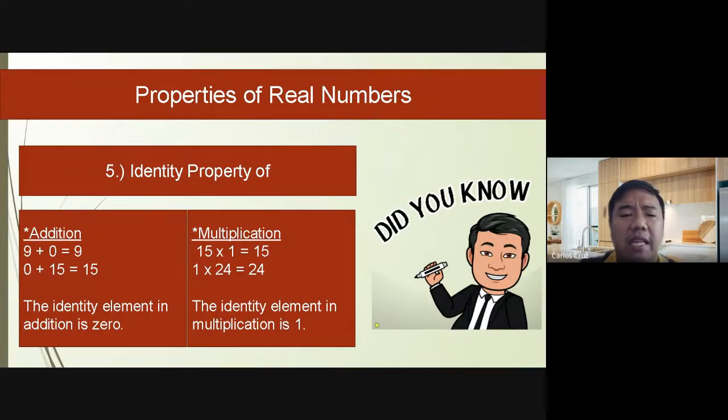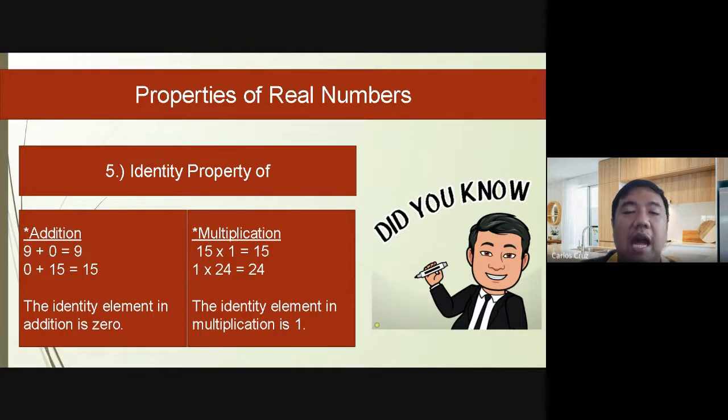Okay po? Next, identity property. What is for the identity property? So the identity property, ang kailangan lang naman po sa usapan dito will be kung ano po yung magiging sagot. Kung ano yung given, siya yung magiging sagot. The addition, anong identity element natin? So anything to be added to the given number should be equal to itself. Then therefore, the identity element is 0. So 9 plus 0 is equal to itself, which is 9. 0 plus 15 is equal to 15.